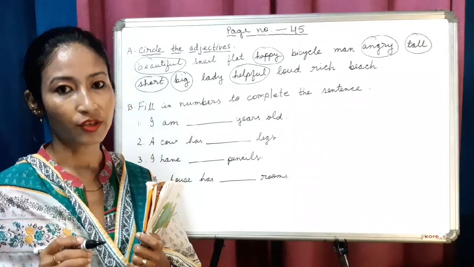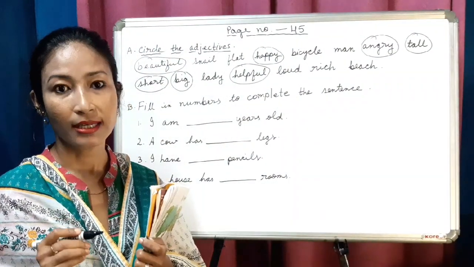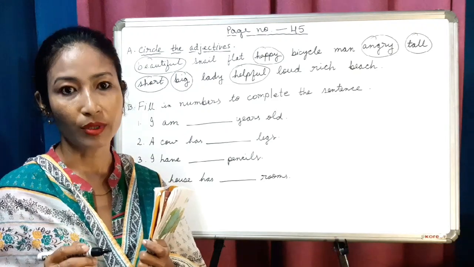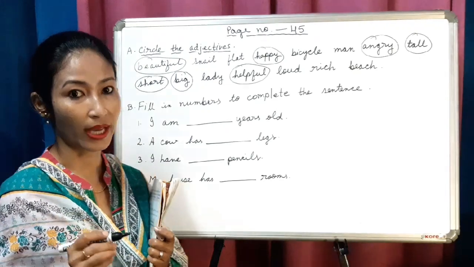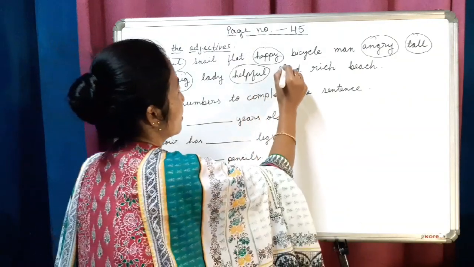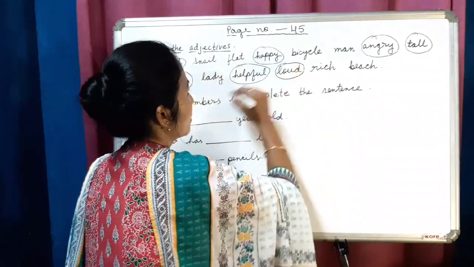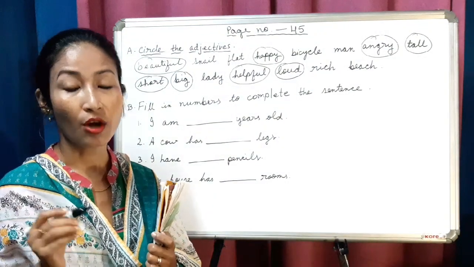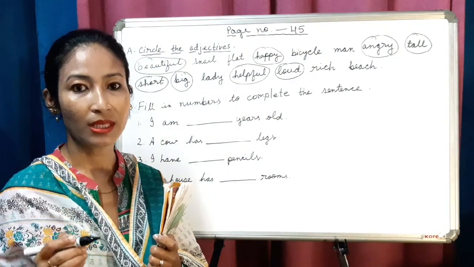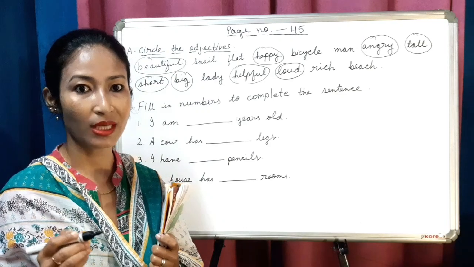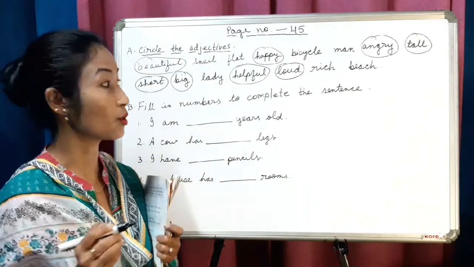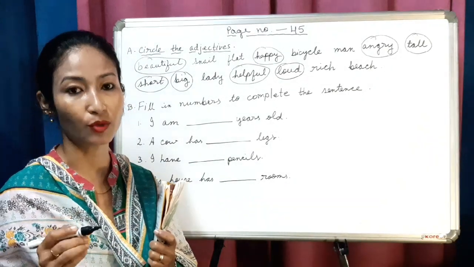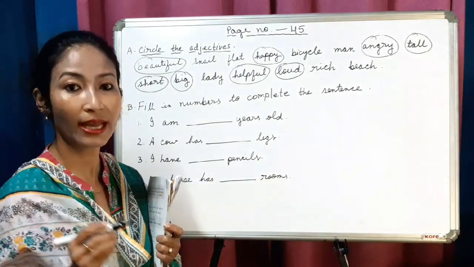Loud is also an adjective because it describes the sound. Okay. Loud music, soft music, pleasant music, unpleasant music. So music is related with sound. So loud, it describes the sound. So loud is also an adjective.